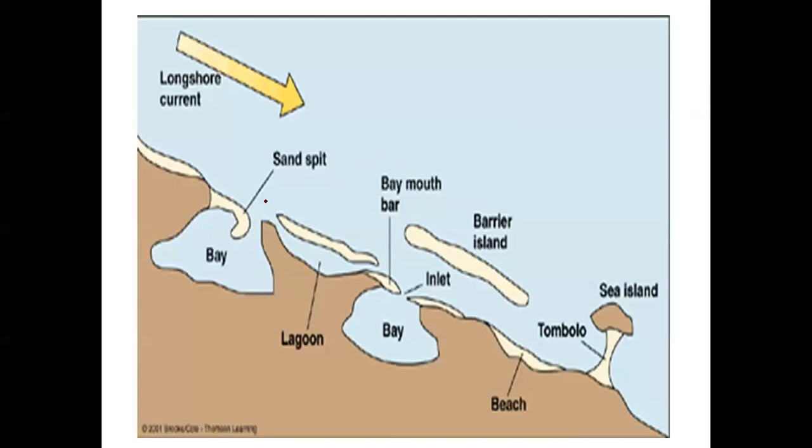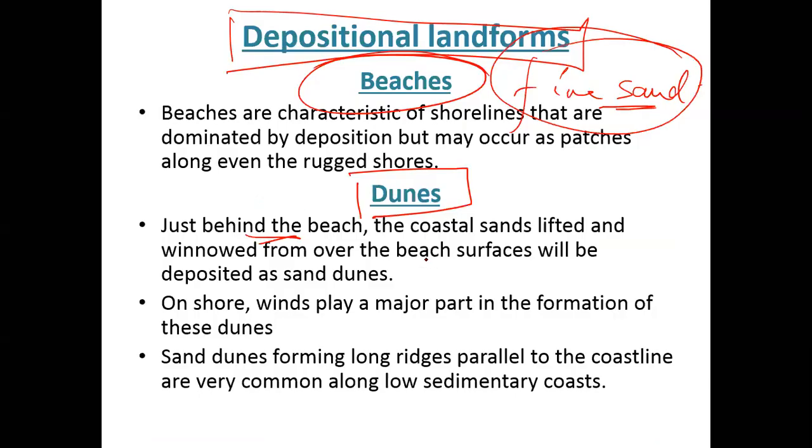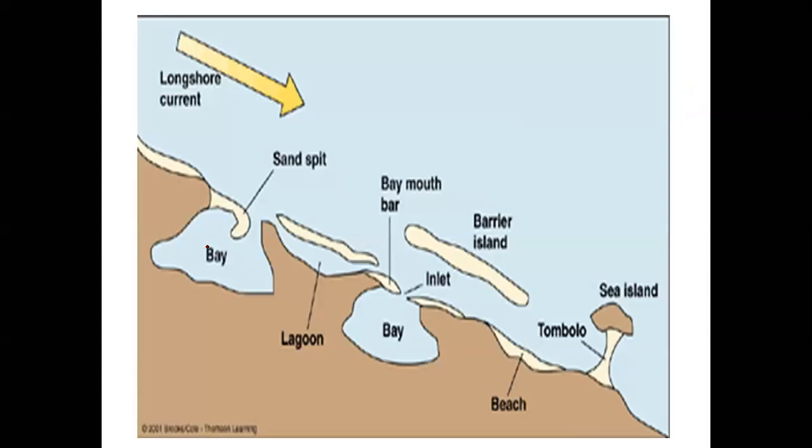These are the important structures which we have to see. This is the coastal sand lifted and winnowed by the waves, and they create different types of structures. Now these are the different kinds of structures. This is a sand spit. This region is called a sand spit. This is all depositional features of sand.